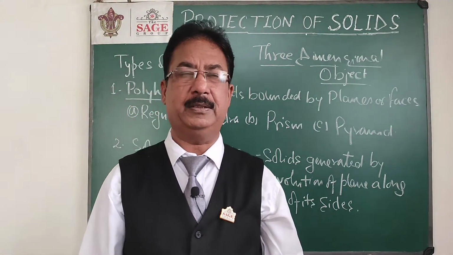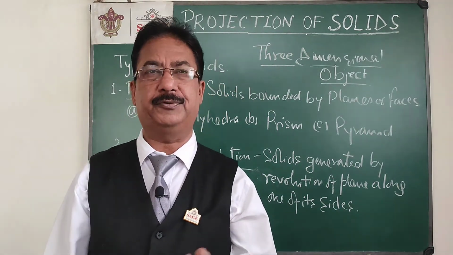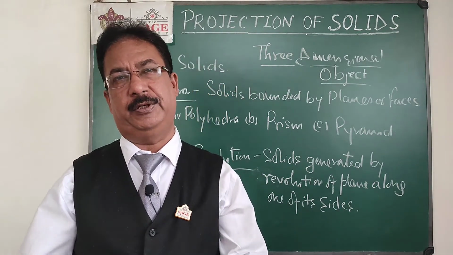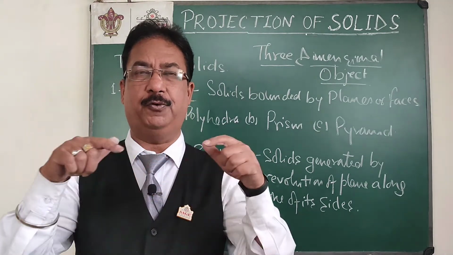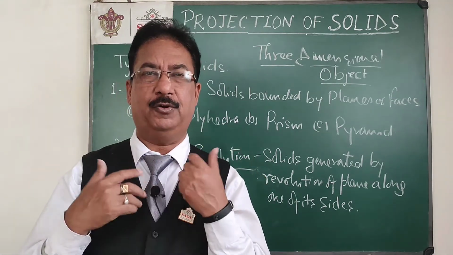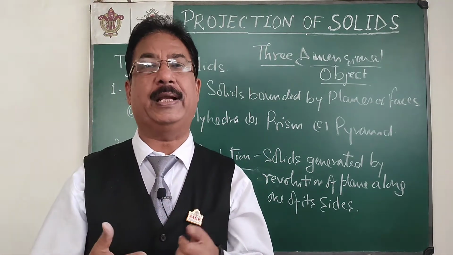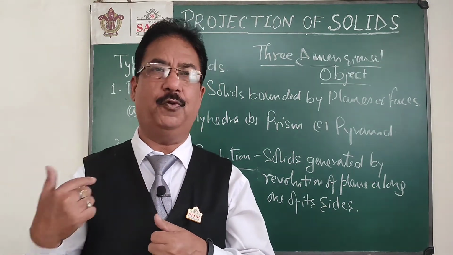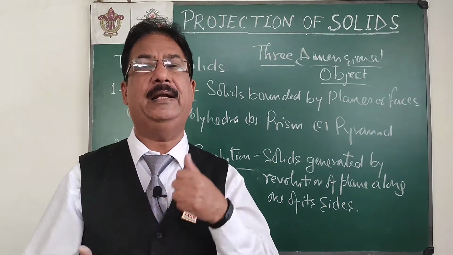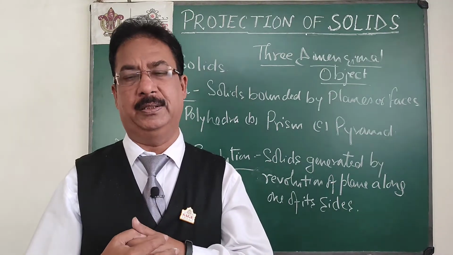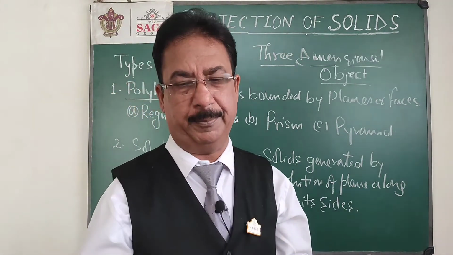If you remember the pyramid of Egypt, you have seen in the movies, if we look from the top, we will see 4 triangles. If we look from the front, maybe it looks like 2 triangles. So actually it has 4 triangular faces and the base will be a square. So I will call that a square pyramid.